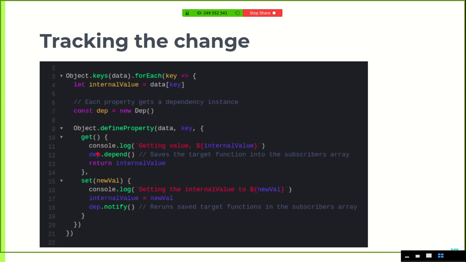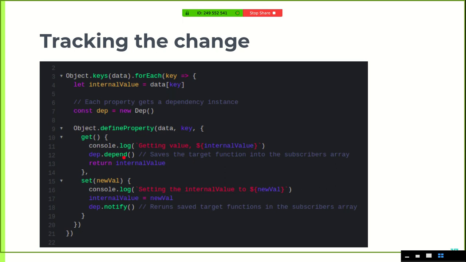So now let's see what is happening in the getter and the setter. Apart from a console log, when the getter is called, dep.depend gets called. In the diagram before, I told you that when the getter is called, it sets that data property as a dependency. And I also told you that the depend function just pushes the target function into the subscribers list, but it eventually, hello?